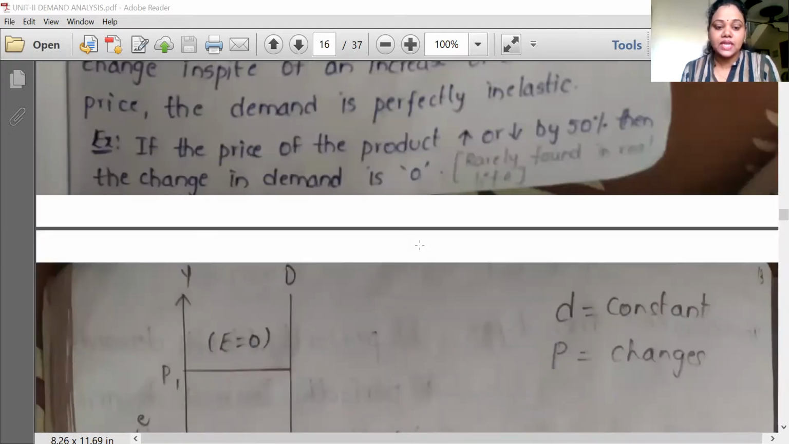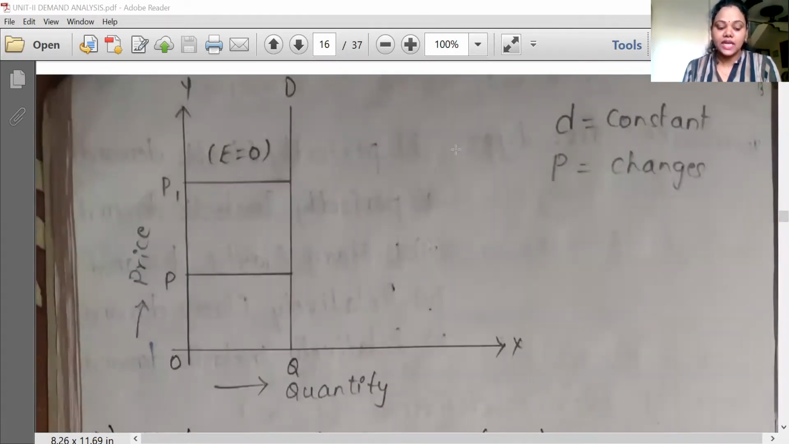Second one is perfectly inelastic demand. Here, if the demand for the commodity does not change in spite of an increase or decrease in the price of the product, it is said to be perfectly inelastic. Whenever the price increases from OP to OP1, the demand is the same. Demand does not change, so the change is zero. That is, the price elasticity of demand, EP value, will be zero.